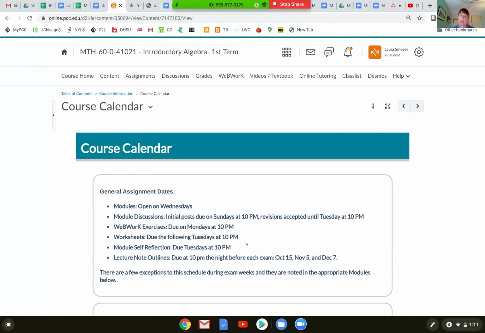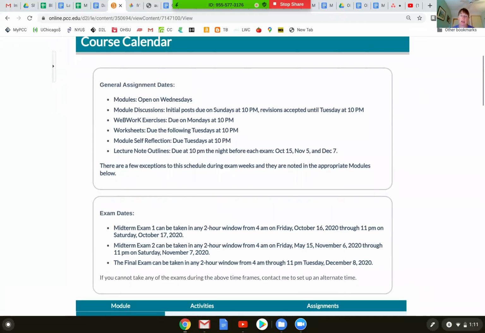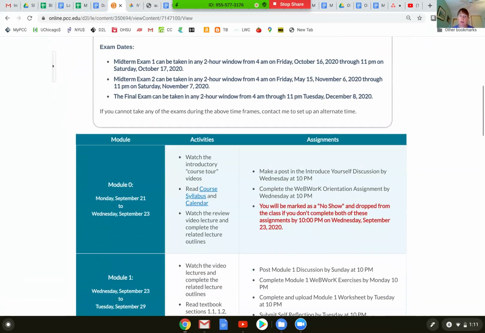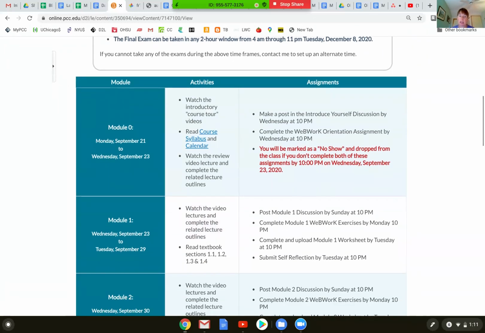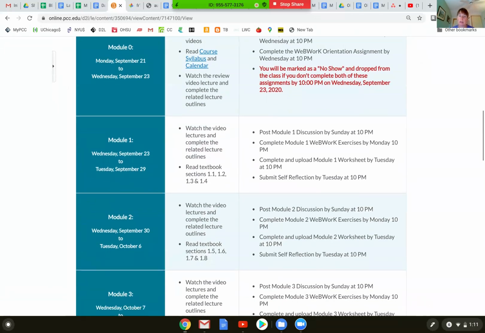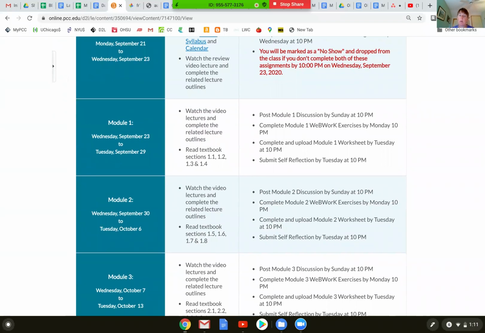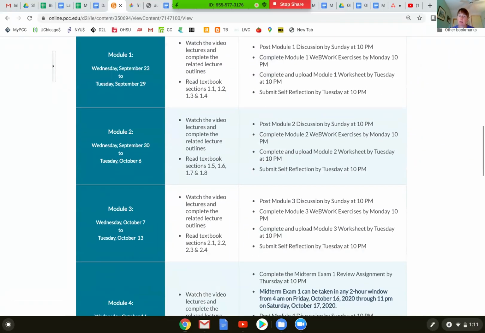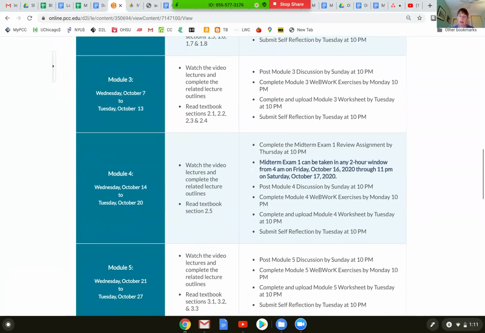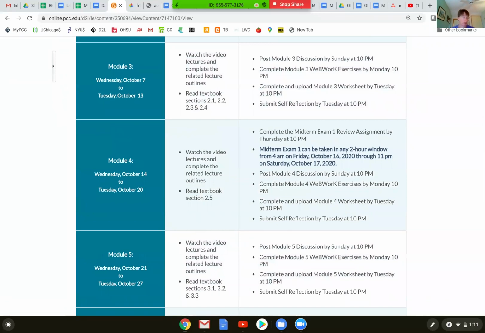And then there's also a self-reflection. If you look through the course calendar, you'll see that there's a table here which lets you know what is going to happen each week and what is due each week. So this is a great reference as we're going through the term to make sure that you are on track for each week.